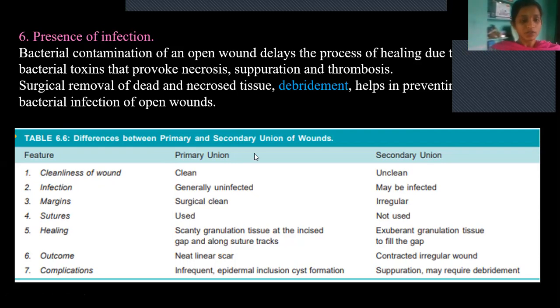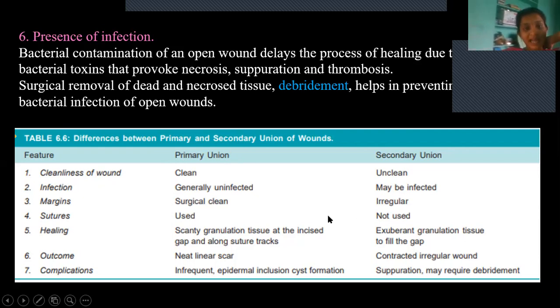Sutures: in primary union suturing can be done, here sutures can't be used. Healing: in primary union it is scanty, that means only a small amount of granulation tissue will be formed along the suture tracks. Here it will be filled with granulation tissue in order to fill the gap. And the outcome: in primary union the scar formed will be neat, clear and linear.